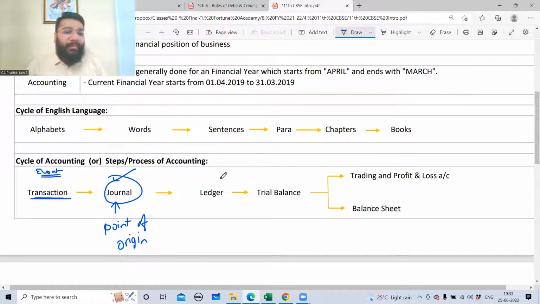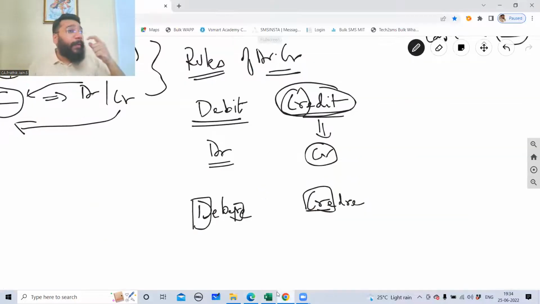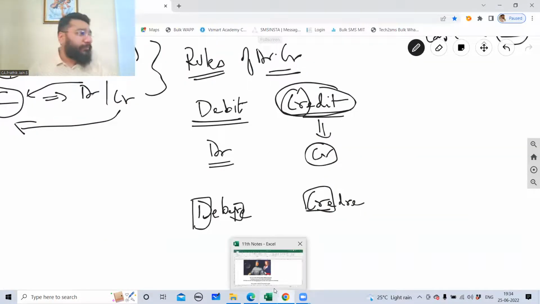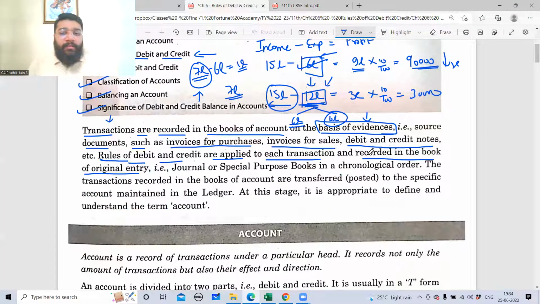Journal is one book. Ledger is another book. Trial balance is another book. All these put together are called books of accounts, wherein the journal is given another name, the book of original entry. Original means the first place where the entry has taken place. You have to remember this point because you may get it as a 1 mark question. So we record in the book of original entry, that is the journal.